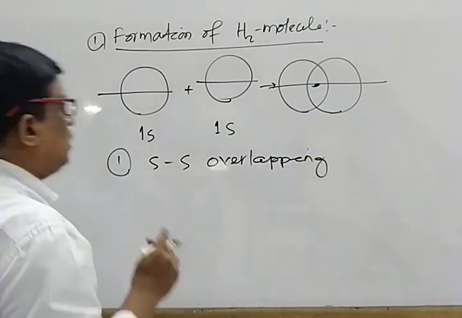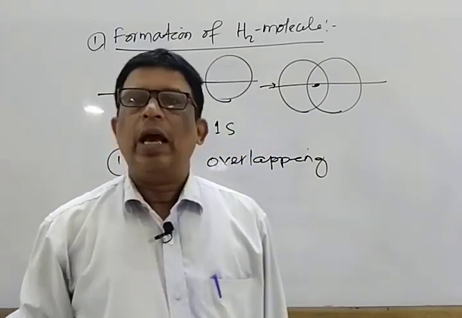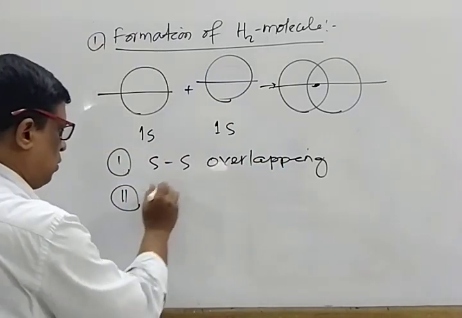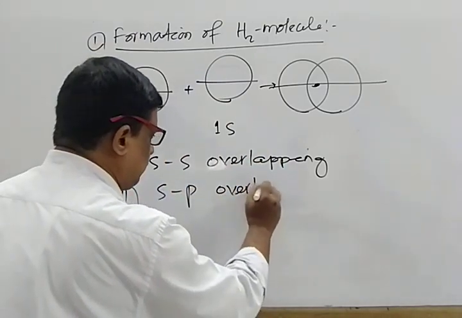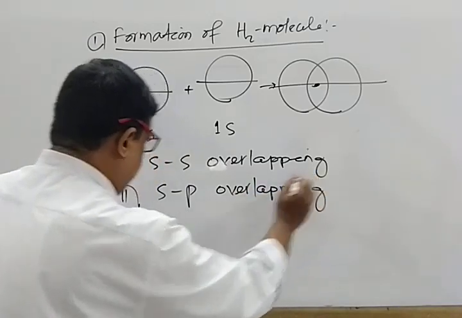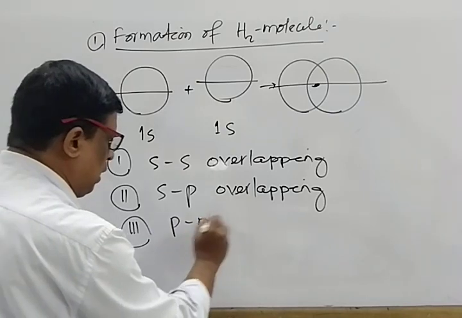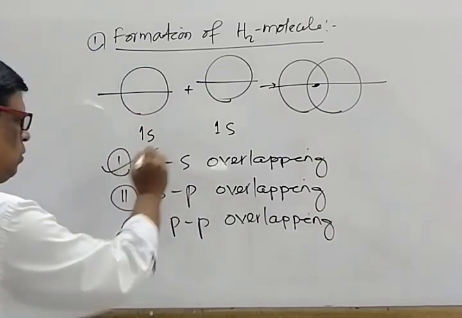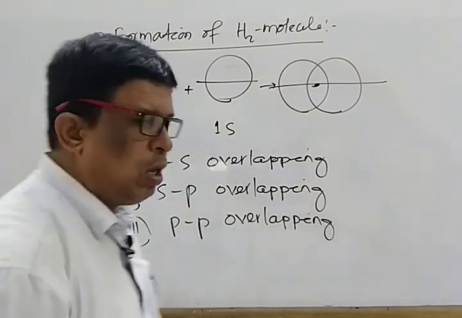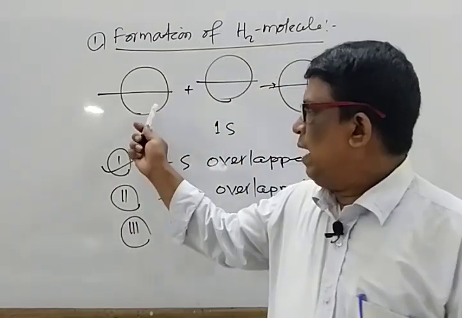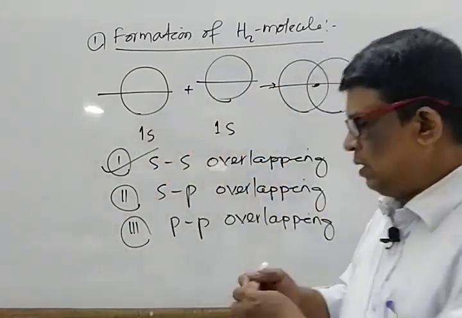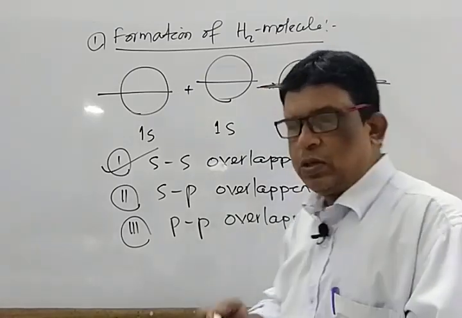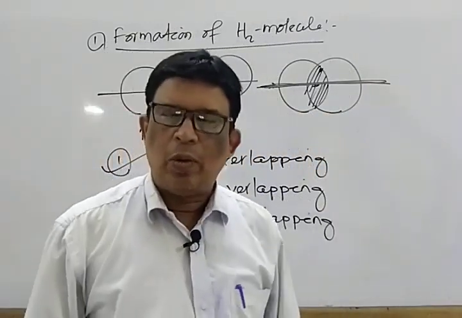Remember that this sigma bond, that is axial overlapping, is carried out by point 1, SS overlapping, point 2, SP overlapping, and point 3, PP overlapping. Let us discuss one by one. That is known as SS overlapping. For example, formation of hydrogen molecule. S orbital, then overlap. This is the extent of overlapping along the internuclear axis, resulting in the formation of SS overlapping.